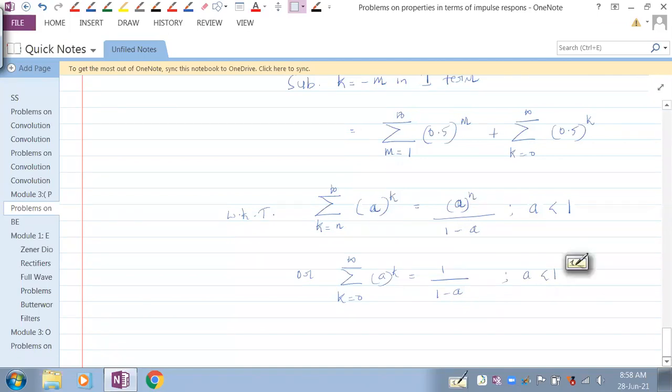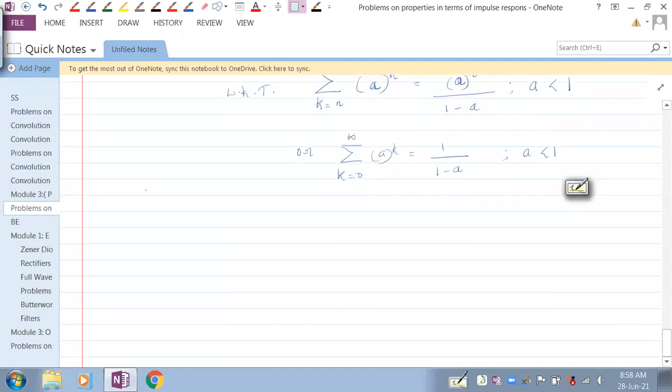Fine. So therefore we can write summation k ranging from minus infinity to plus infinity, sorry, let's not write 0.5, let's write h of k.